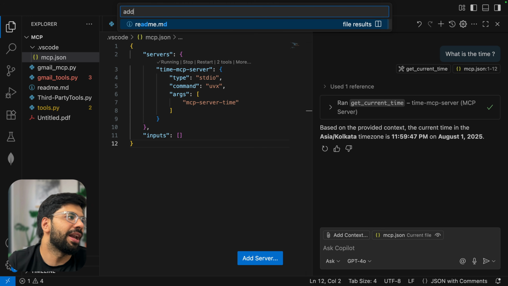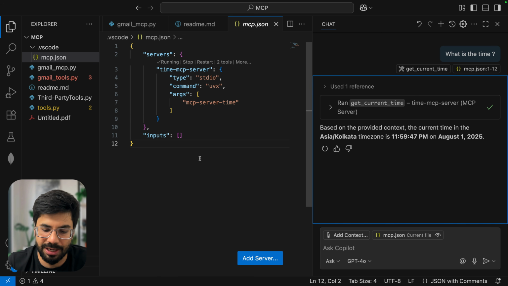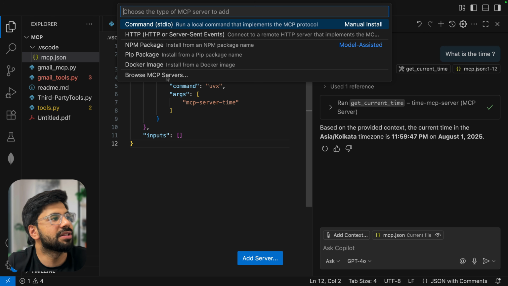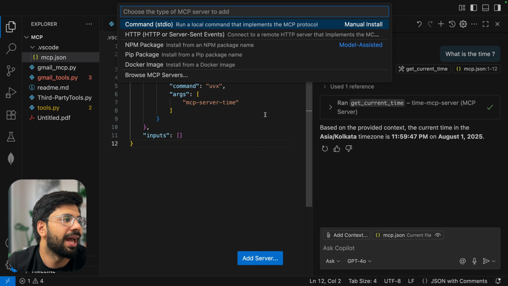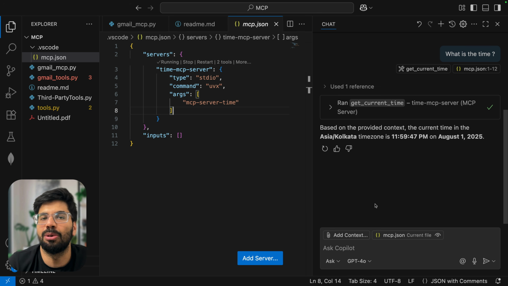And if I go and just search for, let's say, command shift p, add server, we can see that there are npm package, pip package, docker image, and uv also. It's a replacement of pip for library and environment management. So we are just using uvx because it is very smart and it supports tools overall, like different kinds of tools. So that is how the same is getting run. And we can see how we are able to easily just get our time.